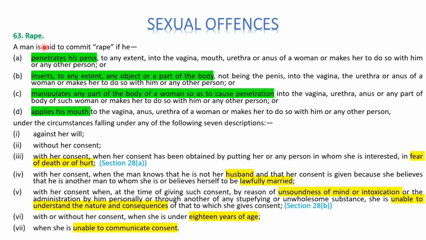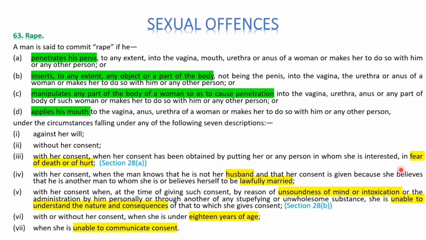Okay, so the important thing for rape is that it happens without consent, and it is said to happen without consent in the following 7 descriptions. First one, if it is against the will of the woman, or second, if it is without her consent, it is rape.